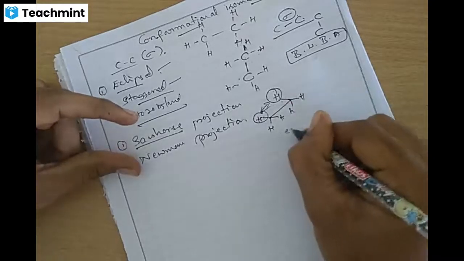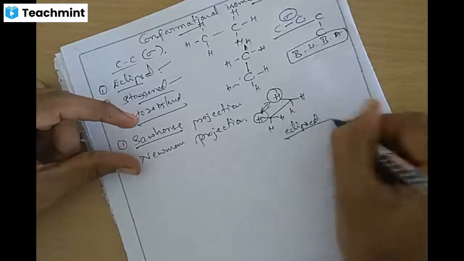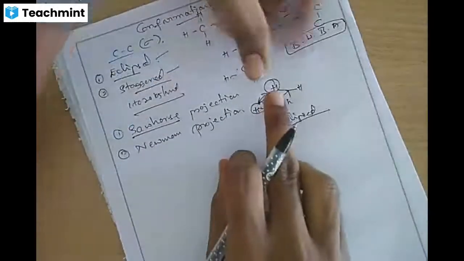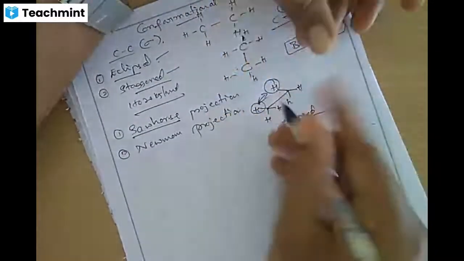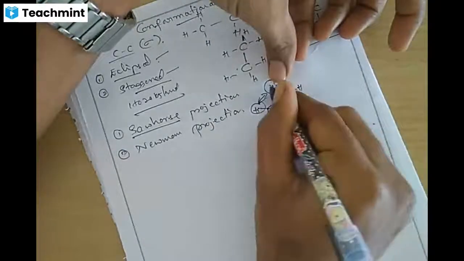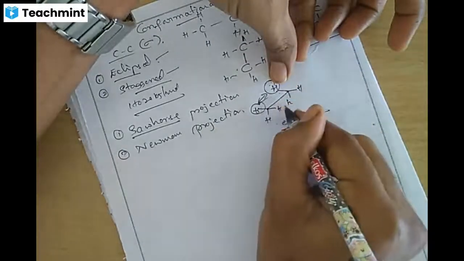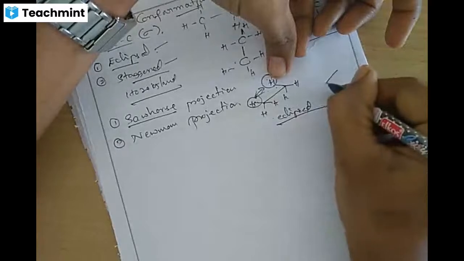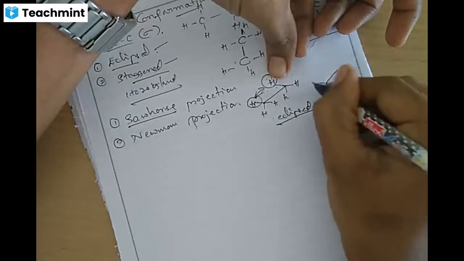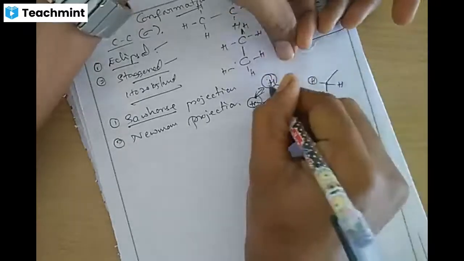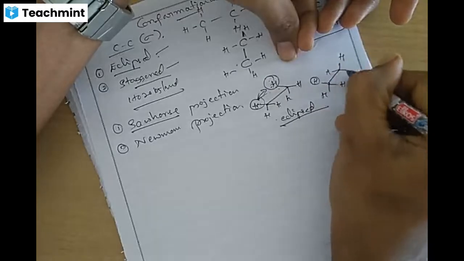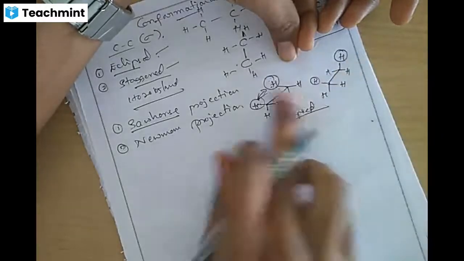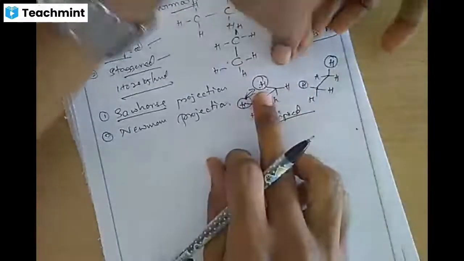So eclipsed is unstable. In staggered, one carbon is kept constant and the other keeps on rotating. As the hydrogen rotates, the conformation changes.